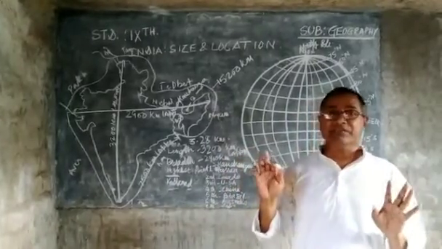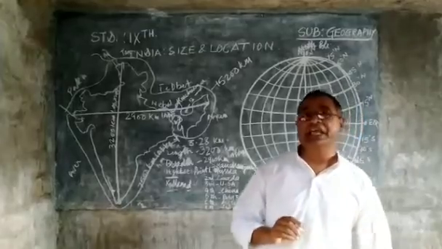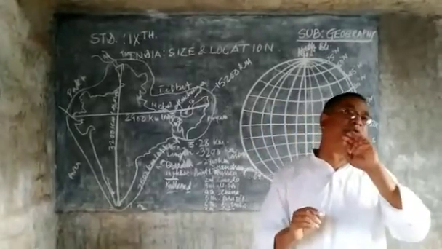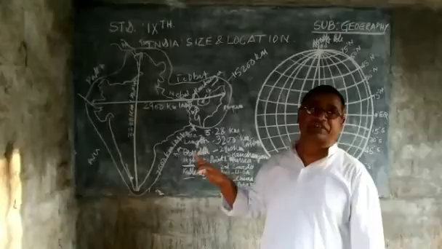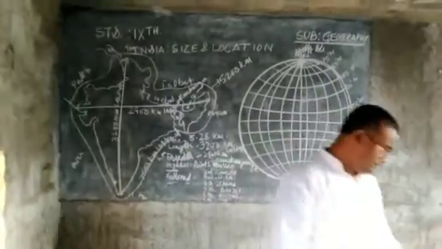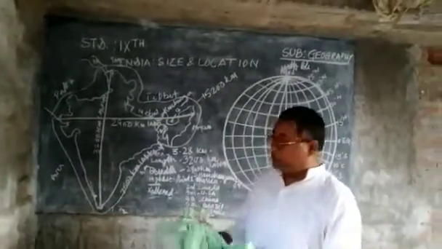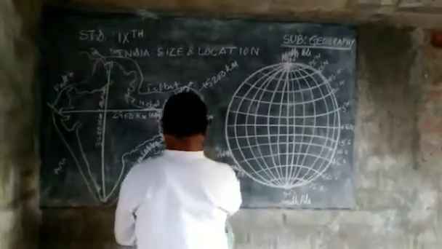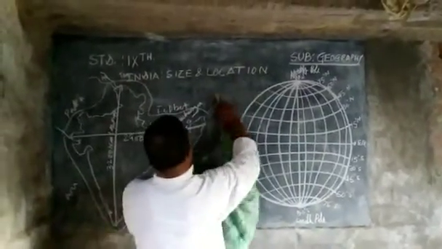Okay. The second thing is the location of this country.